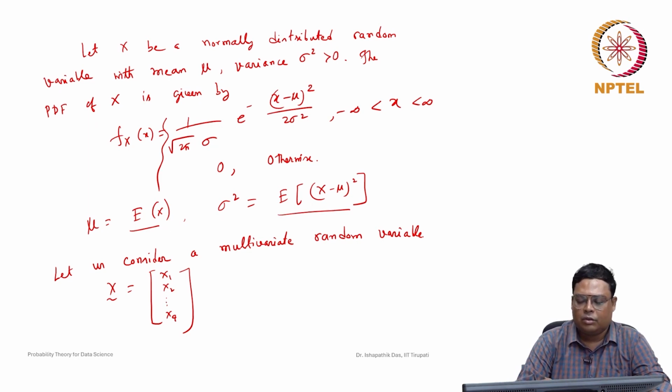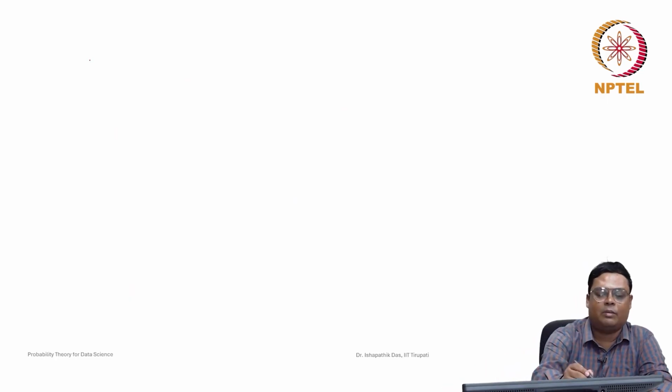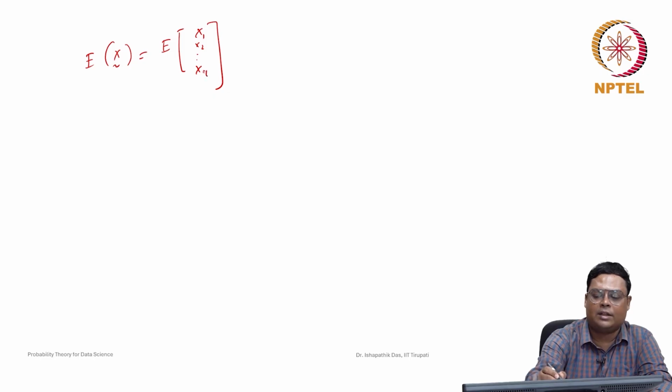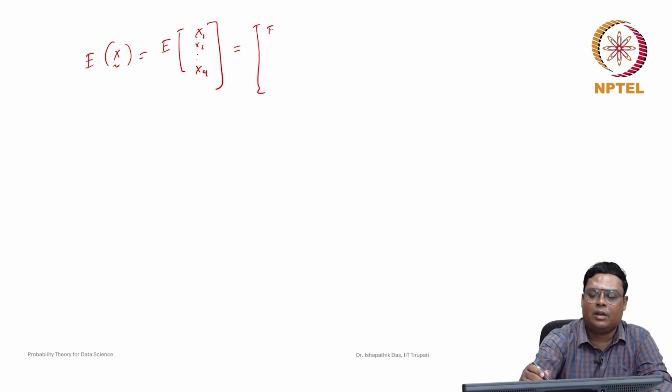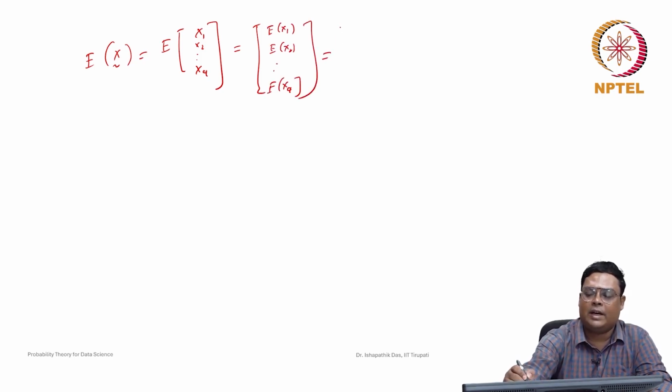Whenever it is a q-dimensional random variable, how is the expected value defined? The expected value of x is the expected value of the vector x1, x2, up to xq. Because all are random variables, we can define the expected value of x1, of x2, up to xq. These are all real numbers. Let us denote the expected value of x1 as mu1, of x2 as mu2, and of xq as muq. Let us denote this mu tilde.